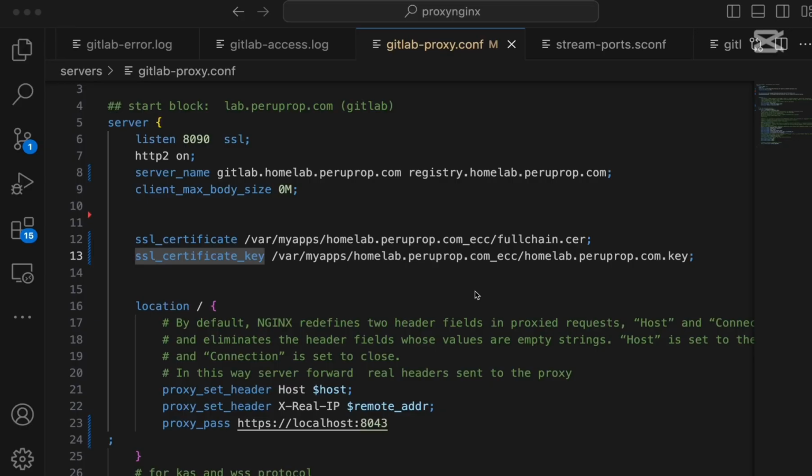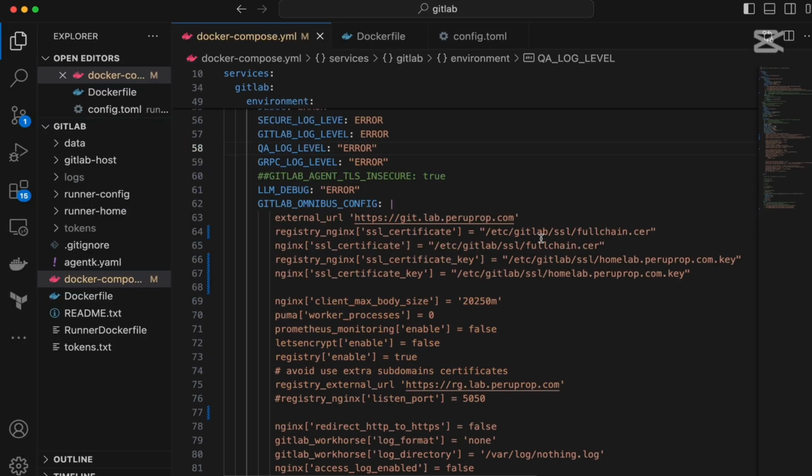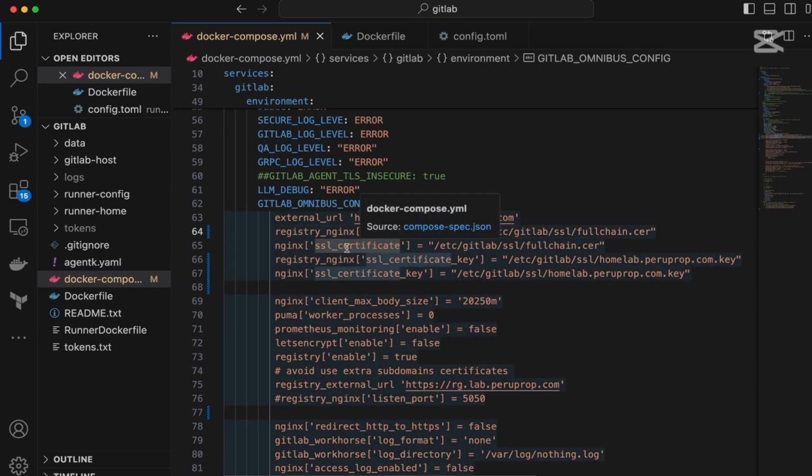In nginx configuration of a virtual server, we use the fullchain.cer file for the SSL certificate, and we use the .key file for the SSL certificate key. When you install GitLab, you use for the certificate parameter for nginx the same, fullchain. This is the public certificate. For the private key, you use the .key file.